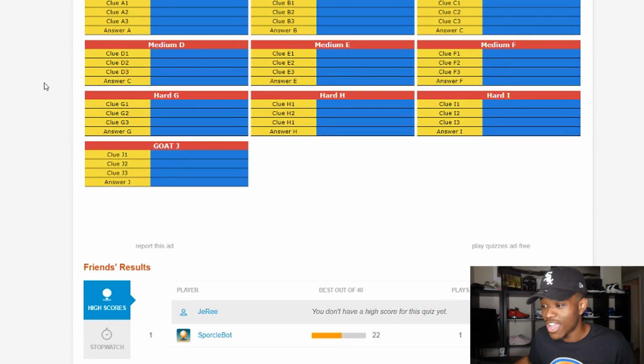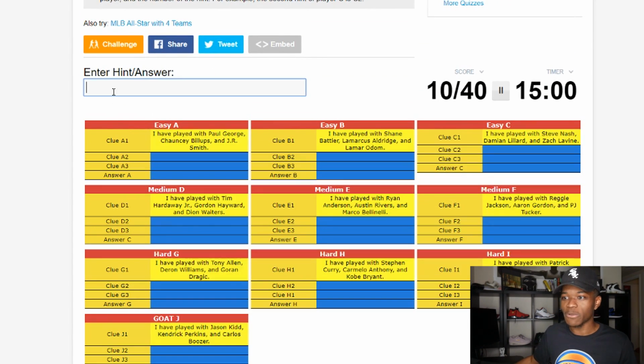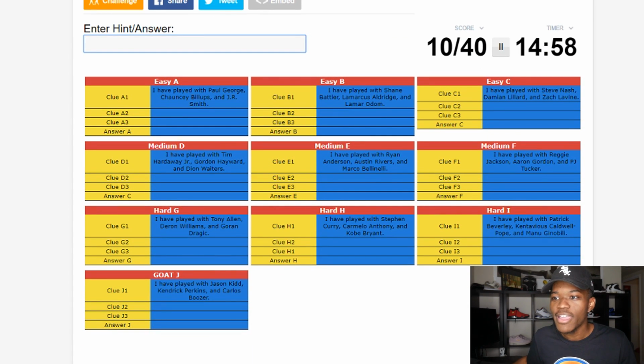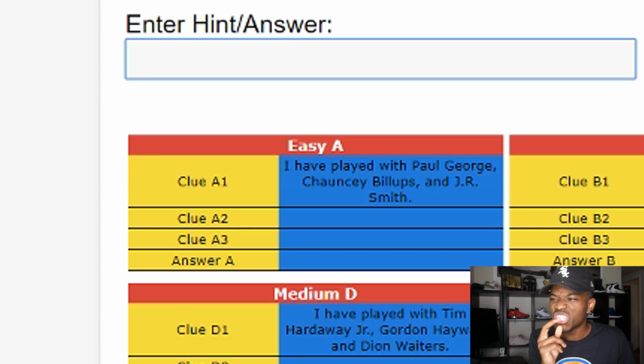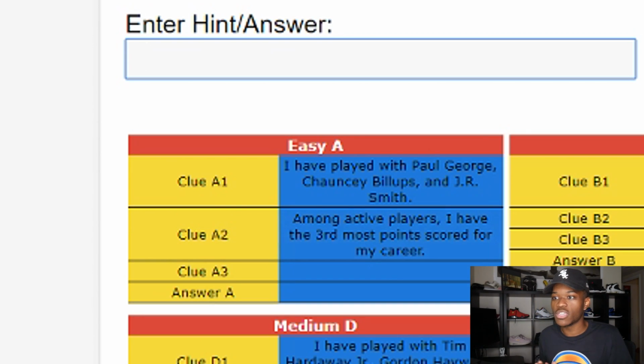All right. As you can see at the bottom, we haven't played it just yet. Let's get into it. So player A. I played with Paul George, Chauncey Billups, and J.R. Smith. So this player either played for the Indiana Pacers or the OKC Thunder. Chauncey Billups actually played for a decent amount of teams. Same thing with J.R. Smith. So that don't really give up much. So to get hint number 2, we type in A2.